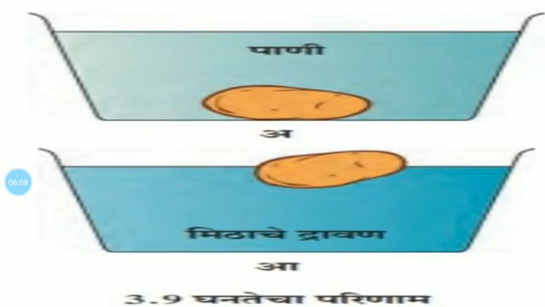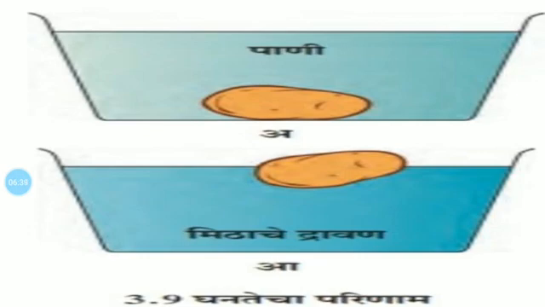Next, take 2 big glasses of water. Add 4 to 5 spoonfuls of salt to the water in one glass and dissolve it completely. Now place a potato in the water in the second glass. The potato will sink. Take out the potato from that glass and put it in the salt water and observe.